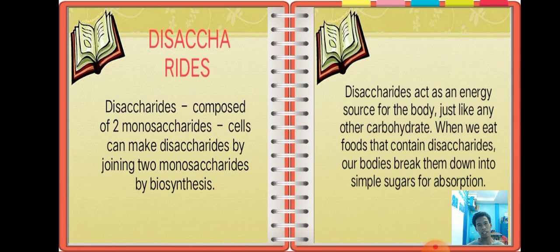Next we have disaccharides. Di means two. Disaccharides are composed of two monosaccharides. Cells can make disaccharides by joining two monosaccharides by biosynthesis. Disaccharides act as an energy source for the body, just like any other carbohydrates. When we eat food that contains disaccharides, our bodies break them down into simple sugars for absorption.